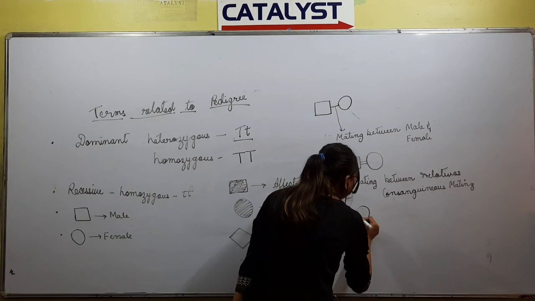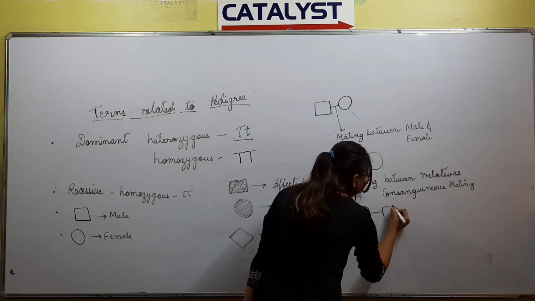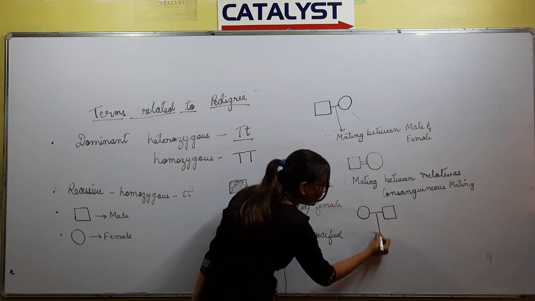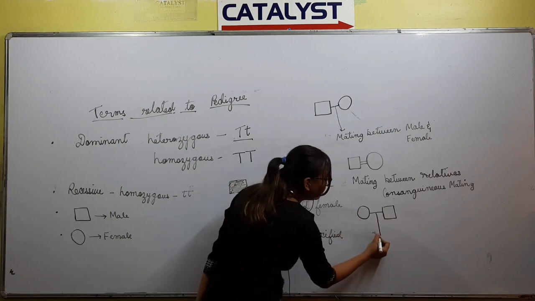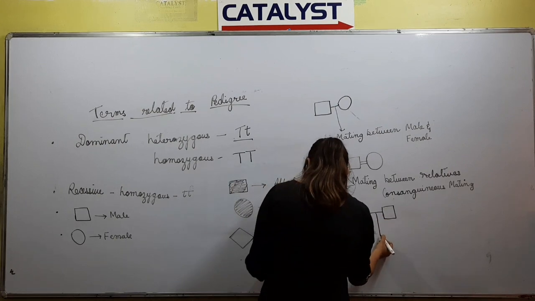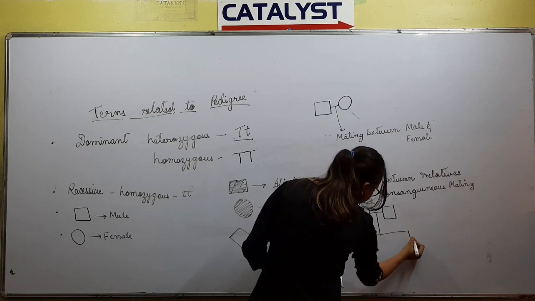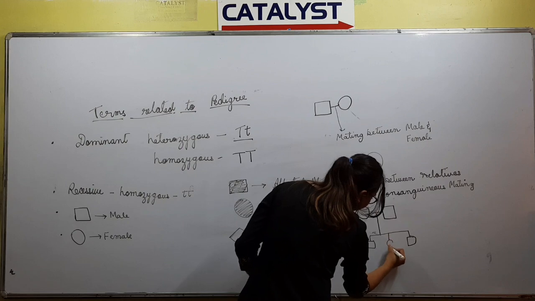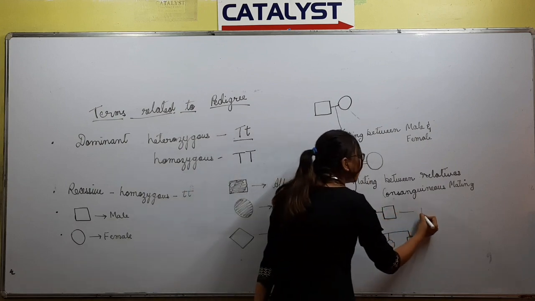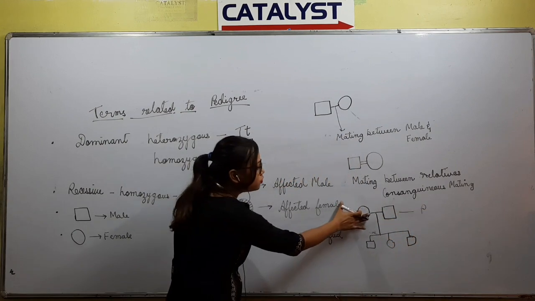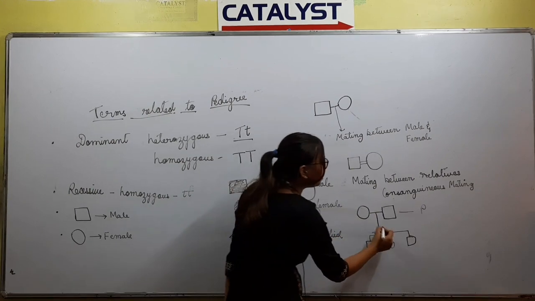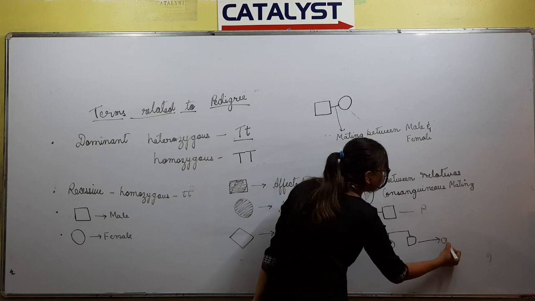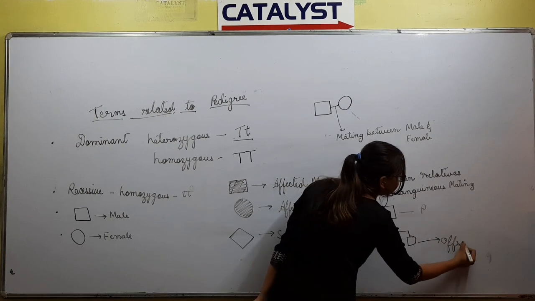Whenever there is a male and female mating, there will be a vertical line indicating the offspring produced. So this is the parental generation. The vertical line coming down from the horizontal line indicates the offspring produced.